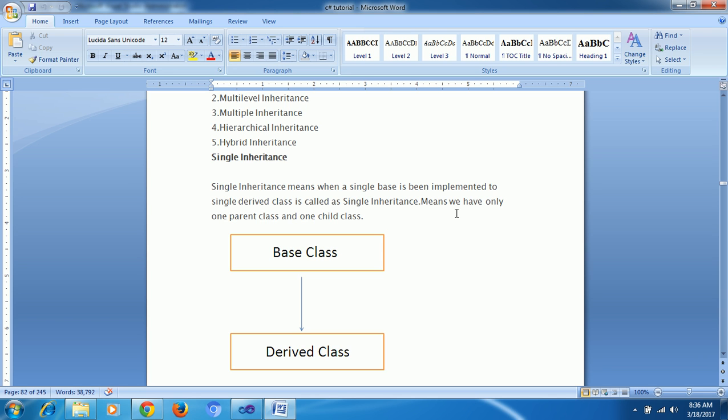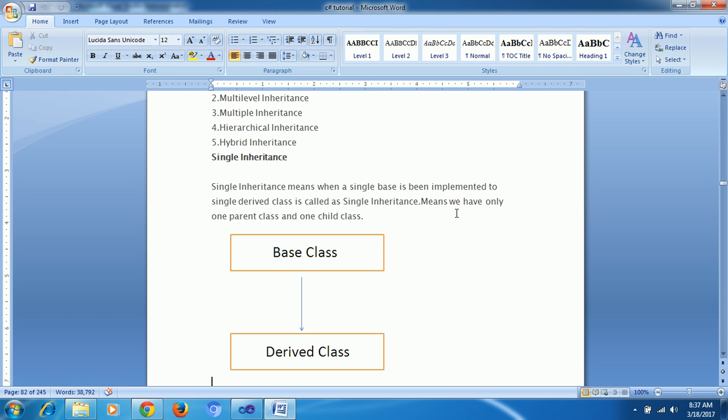How do we do inheritance? By using the colon symbol, from base class to child class. What comes before the colon symbol is called the derived or child class. What is used after the colon is called the parent or main class. This is how we use inheritance with a single colon.